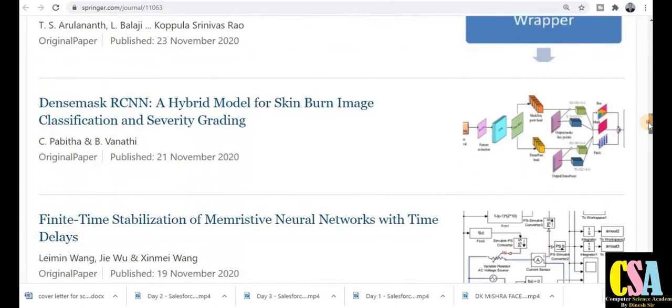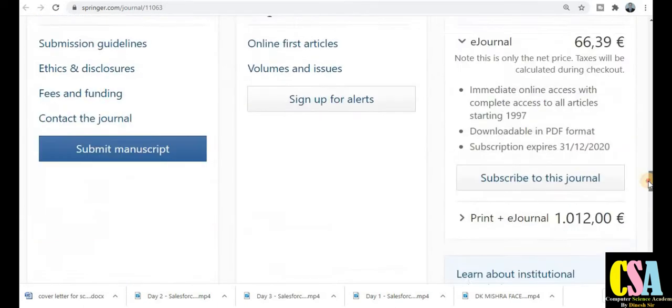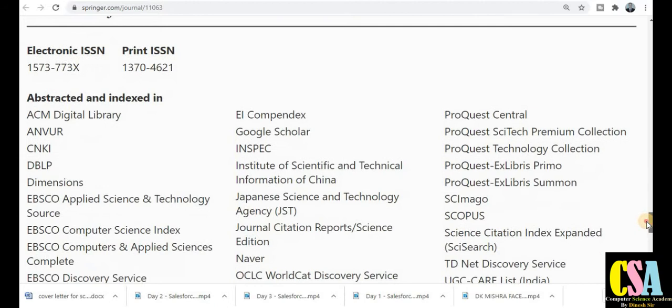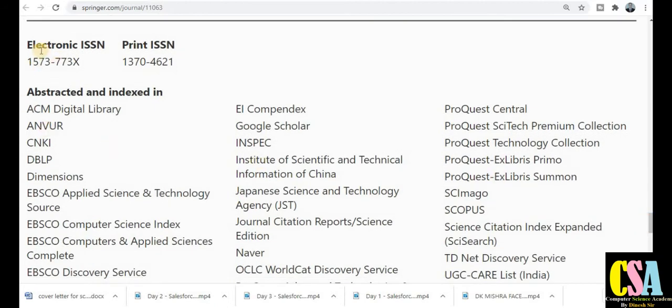The most important thing is the indexing and ISSN number, so just scroll down and find out about this. This is the ISSN number. This journal is published in both categories, the online version and also the print version. For abstract indexing, you can see this journal comes under the category of UGC CARE, SCI, Scopus, DBLP and many more indexing and abstracting covered by this journal. Really very huge indexing.